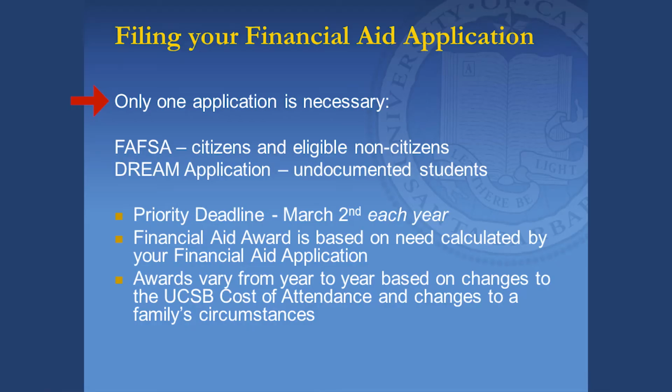Hopefully this video addresses all your questions and concerns about financial aid. You only need to complete one financial aid application for the academic year, either the FAFSA or the DREAM application. The Free Application for Federal Student Aid, or FAFSA, is for U.S. citizens and eligible non-citizens. The DREAM app is for undocumented students. The priority deadline for both applications is March 2nd, and you must renew your application every year.